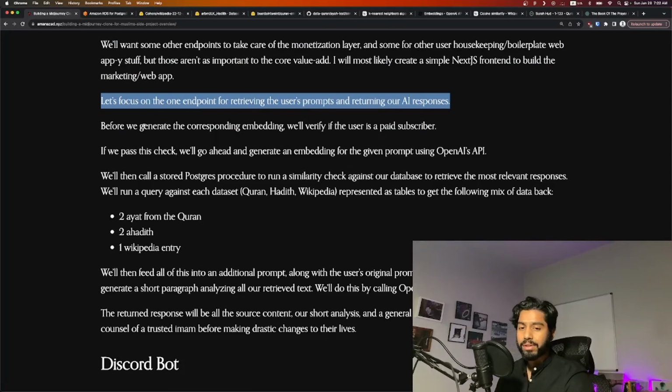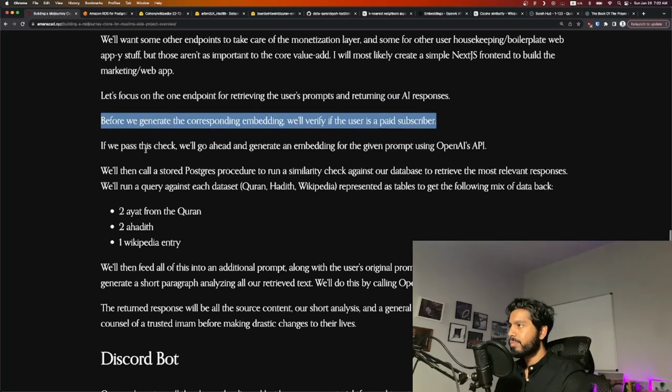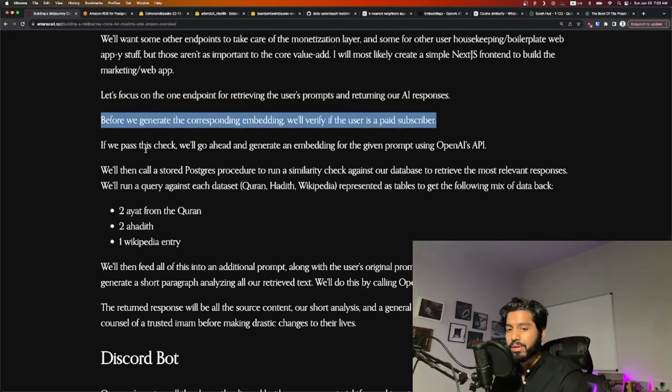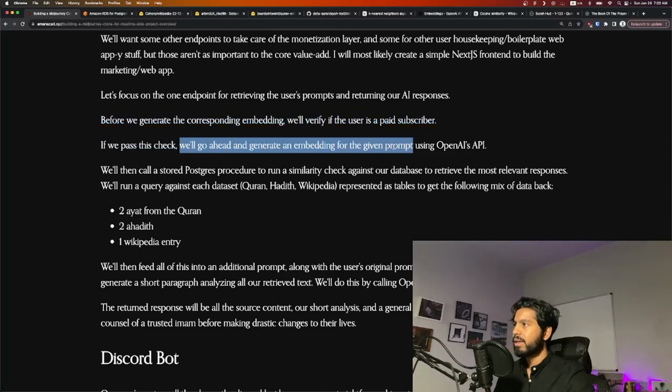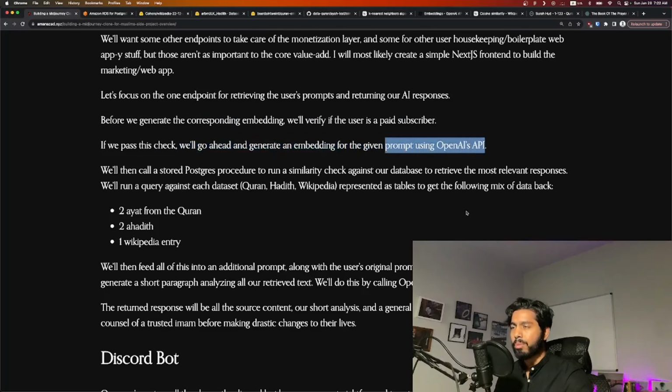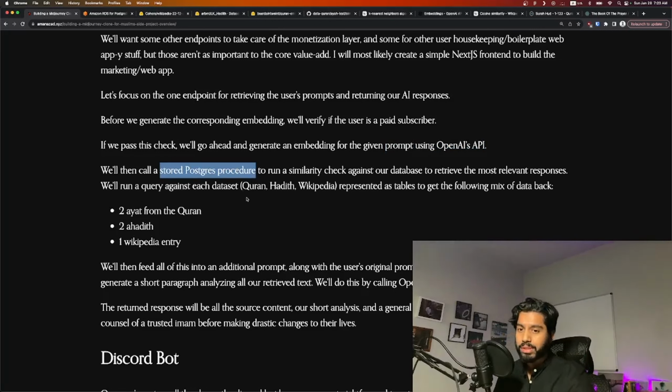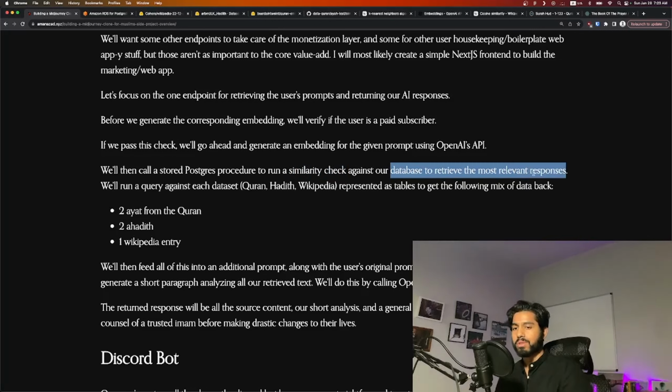Let's actually dig into the AI API response, how we'll actually be generating the RAG, the AI solution. The way it starts, the user inputs their prompt. We're going to go ahead and generate the corresponding embedding. We're going to first check that the user is a paid subscriber. Okay, then we'll go ahead and pass the prompt into OpenAI, which will again spit back the embedding that we need. What we'll do is we'll call a stored Postgres procedure. This is essentially a function call on the database. It's going to let us run the similarity check against the DB to find the most relevant responses.